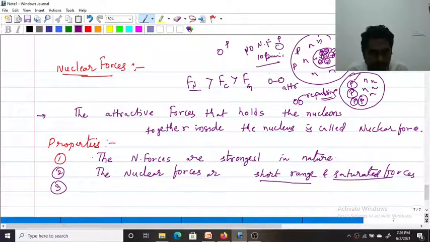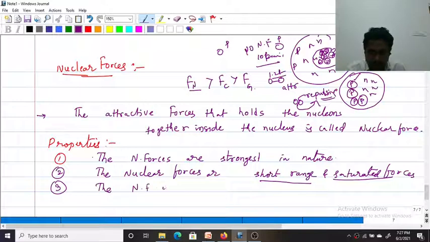When they are close, 1 Fermi to 2 Fermi, there exist great attractive forces, nuclear forces. And when they are very close to each other, once again repulsive forces come into play. So they have a repulsive core. That is why protons and neutrons in the nucleus do not merge into each other. If there were no repulsive core, protons and neutrons would merge. This is not happening, so they have repulsive force. Very interesting forces.